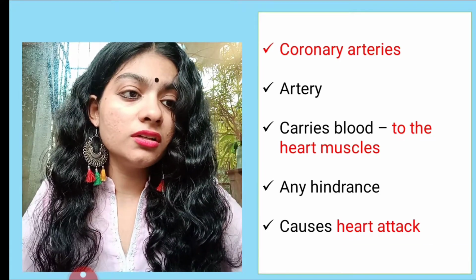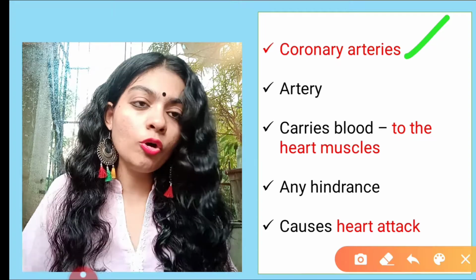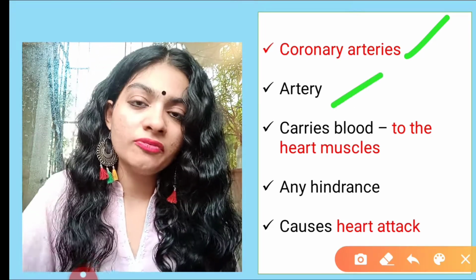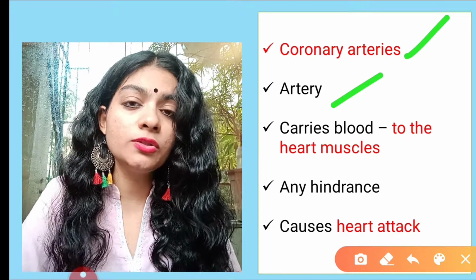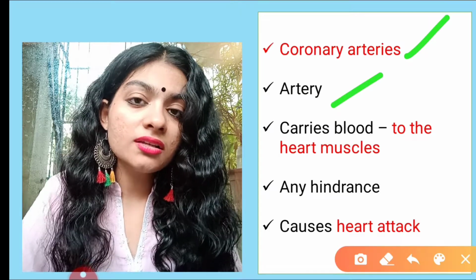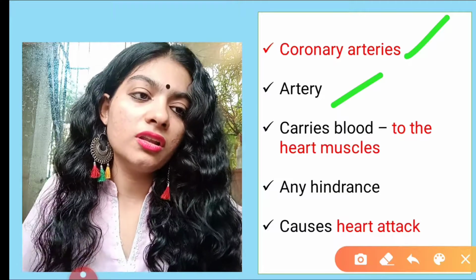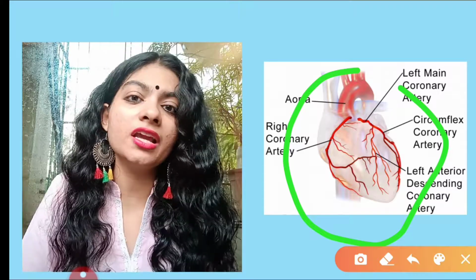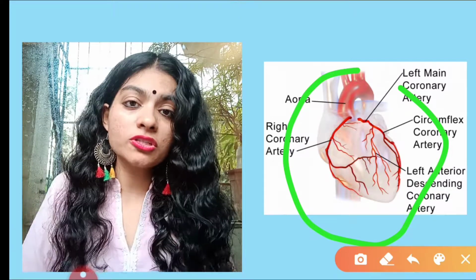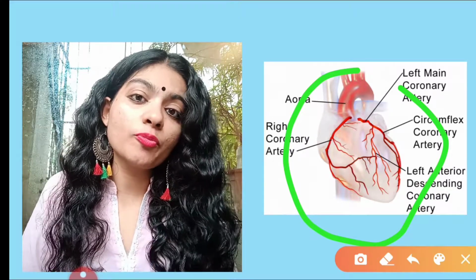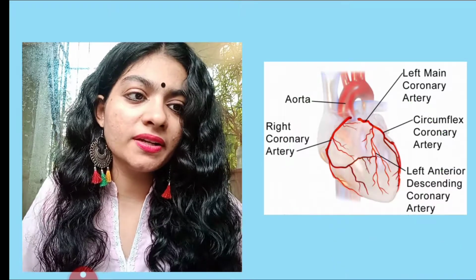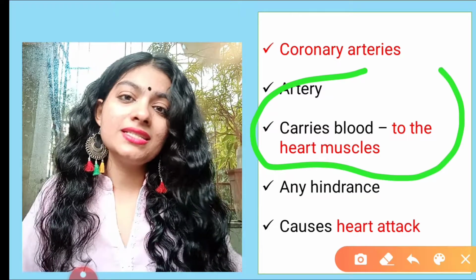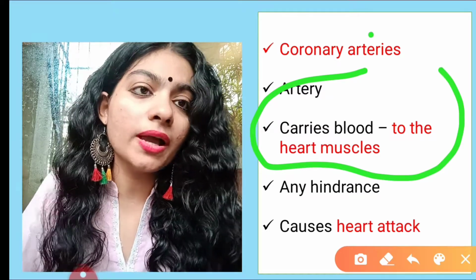Now there is another term, coronary artery. Coronary arteries are arteries only. By the term itself you can understand the function: it carries blood to the heart muscles. The heart is a muscular organ surrounded by cardiac muscles, correct? These muscles need oxygen to function, and the oxygen is provided by the blood so that it can function regularly. This blood is carried to the heart muscles by the coronary artery.